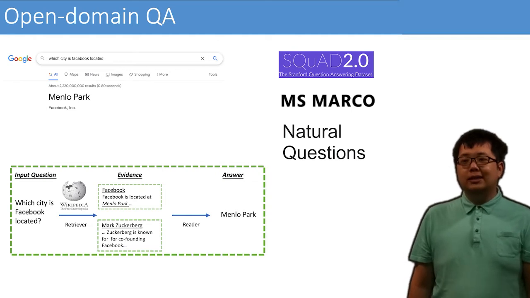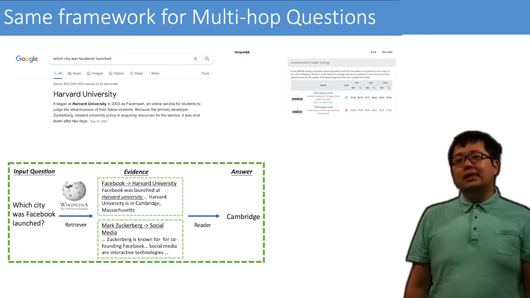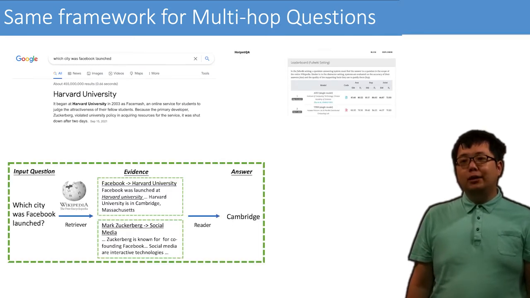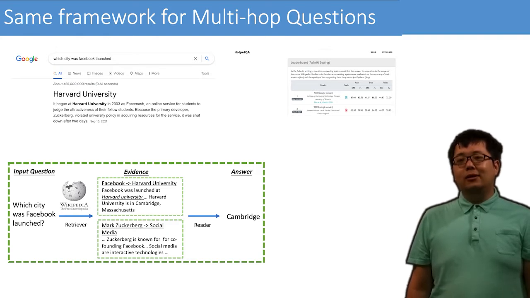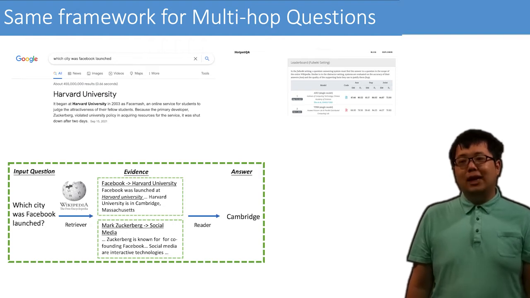Most current QA systems have two steps, a retrieval step that finds relevant passages and a reading comprehension step that outputs an answer. Beyond simple questions, where the evidence is a single sentence, people also ask more complex questions like multi-hop questions. As shown in this example, we need to retrieve two evidence pieces: Facebook was launched at Harvard University, and Harvard University is in Cambridge. Commercial search engines often fail to answer them.